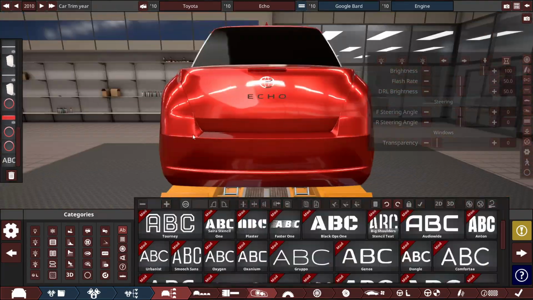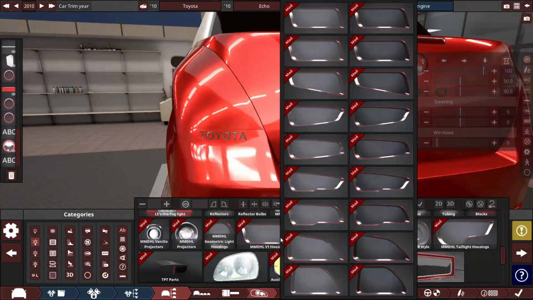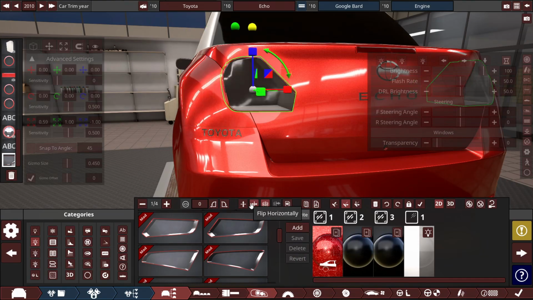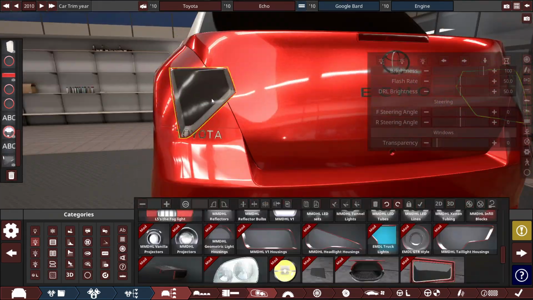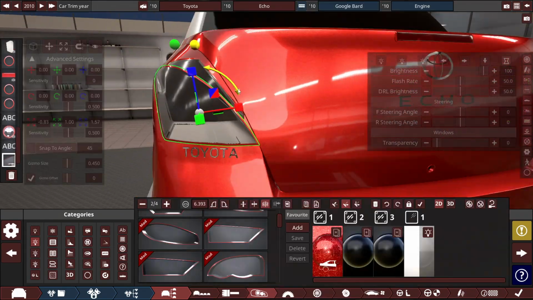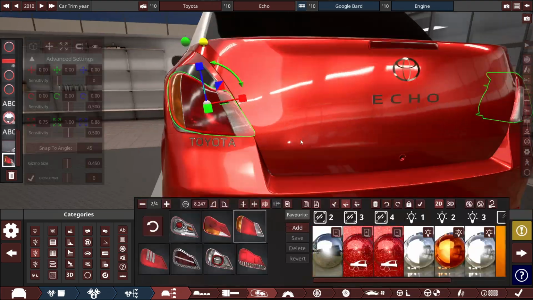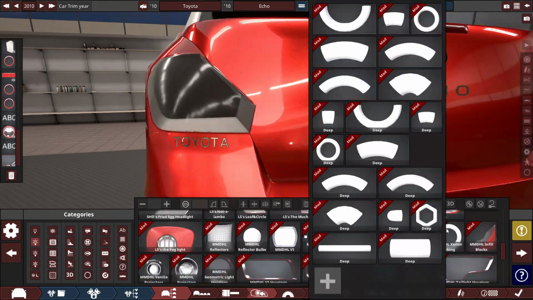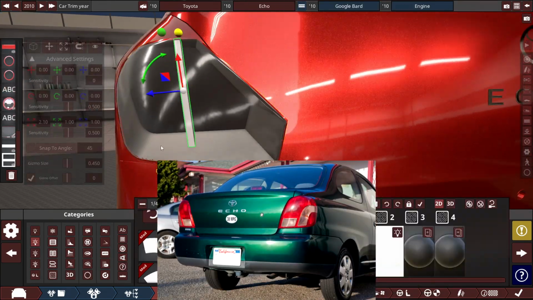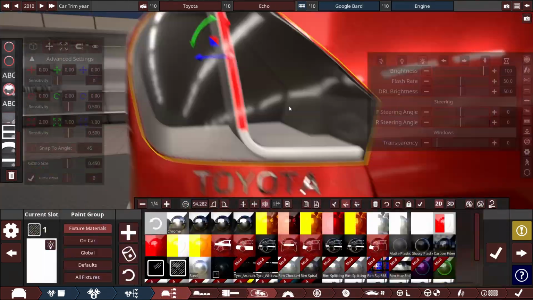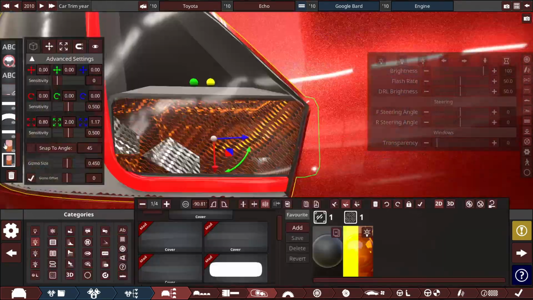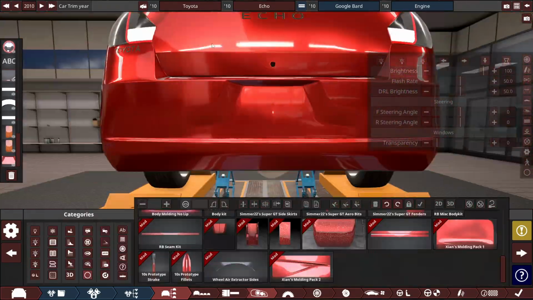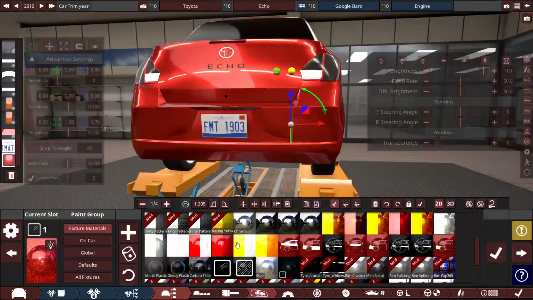For the back end, this is where I struggled for some time to come up with what kind of taillights I should use with this car, as I've never used this body before. Well, first, I designed the Toyota logo like I did with the front and placed the Echo model name branding below the logo, just like its real-life counterpart. After deciding for 10 to 15 minutes, I decided to use these ones that conform to the trunk and rear quarter panel body lines for the taillights.